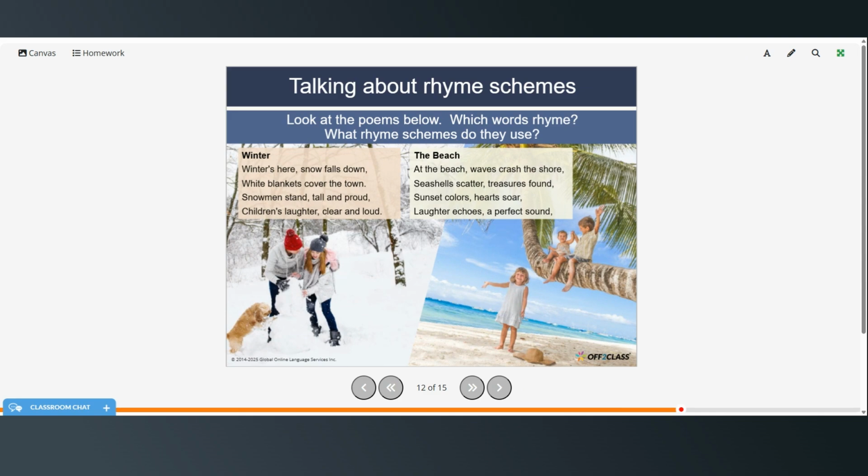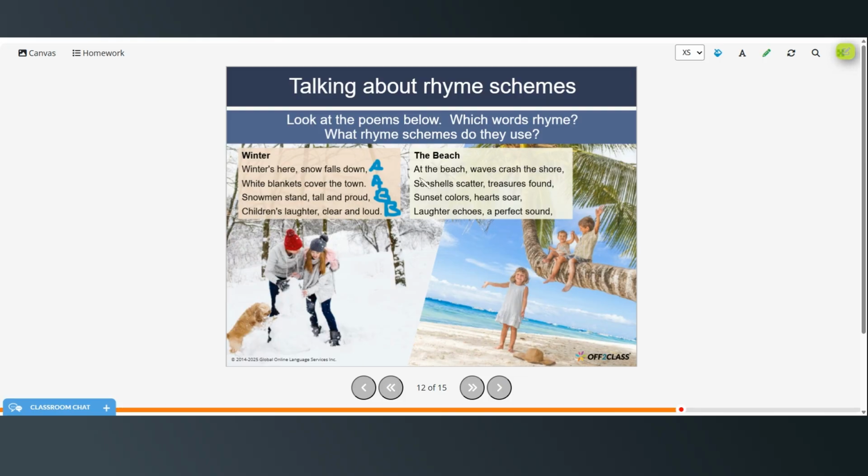So look at the poems below. Which words rhyme and what rhyme schemes do they use? So you can pause the video, try that on your own, and then restart when you're ready to continue. So: winter's here, snow falls down, white blankets cover the town, snowmen stand, tall and proud, children's laughter clear and loud. So we have town and down, which rhyme, so that's an AA rhyme, and proud and loud rhyme, so that's a BB rhyme, so this one is an AABB.